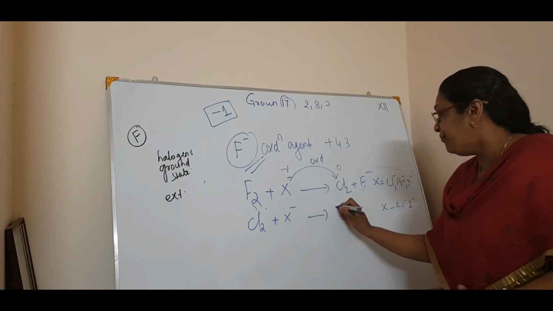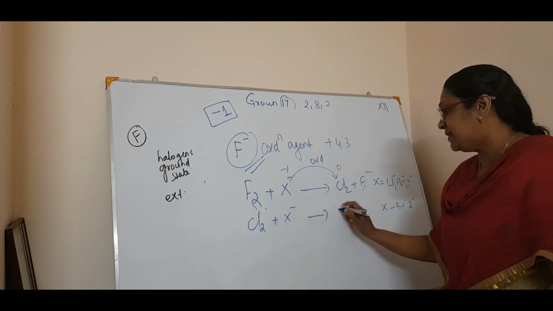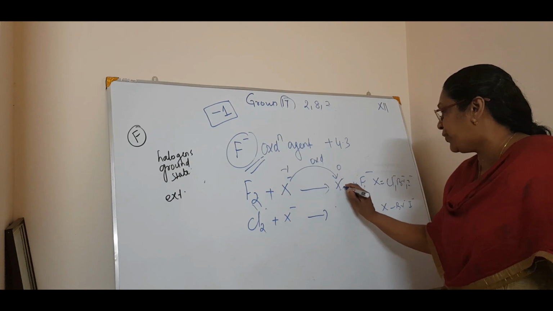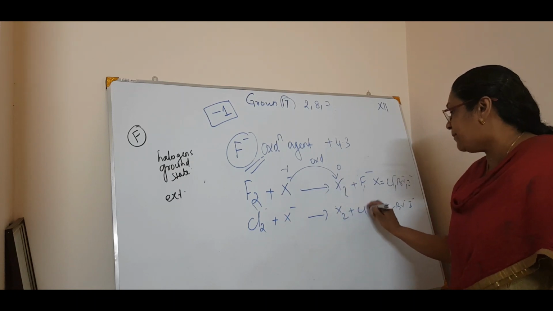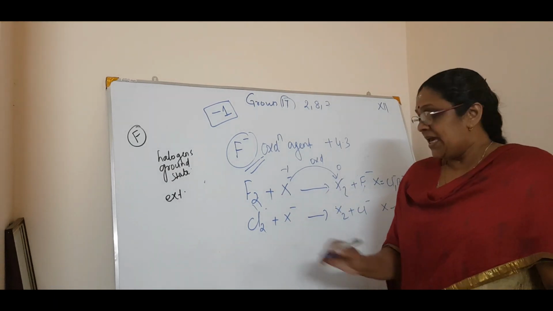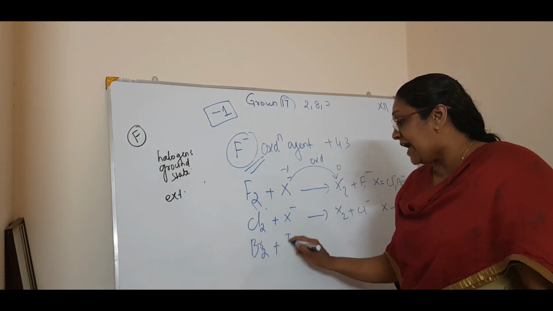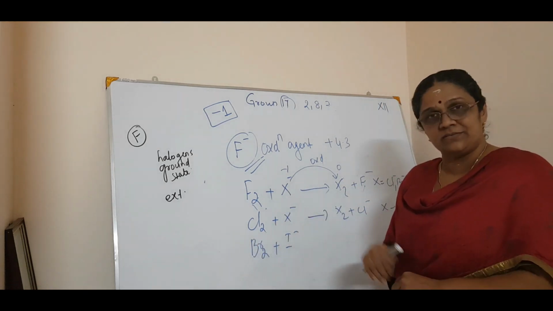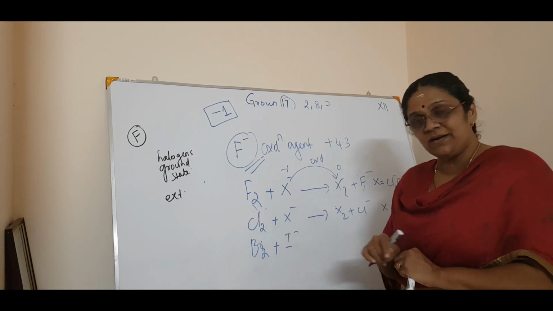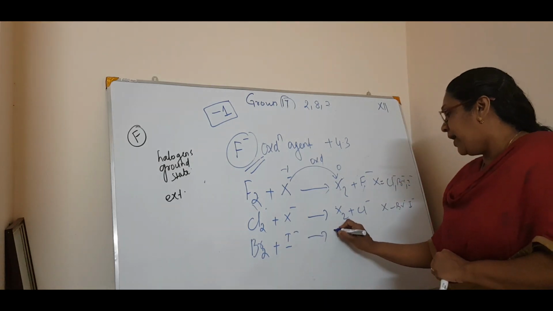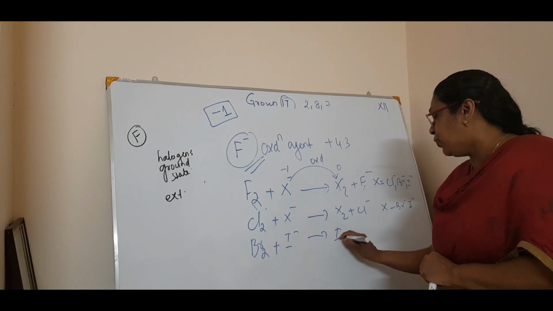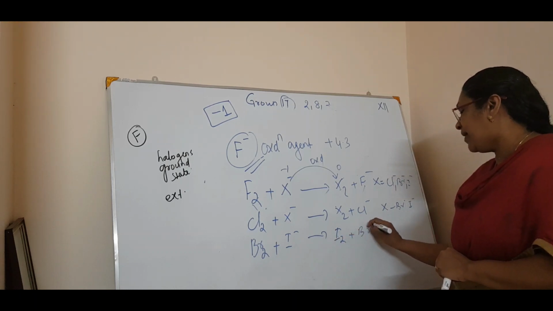So it will form X2 plus Cl minus. In the same way, bromine reacts with I minus, because there is no lower one; I minus is the last one. So I minus will give I2 plus Br minus.